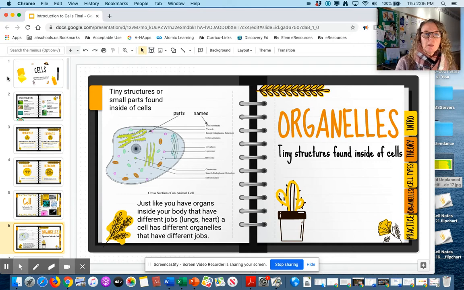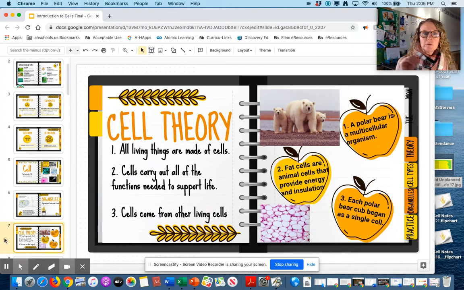Okay. So the next thing we need to talk about is the cell theory. The cell theory is basically telling us all about cells. The cell theory states that all living things are made of cells, which we just talked about, and that cells carry out all of the functions needed to support life, which is what those cell parts help the cells do. And then cells can only come from other living cells.